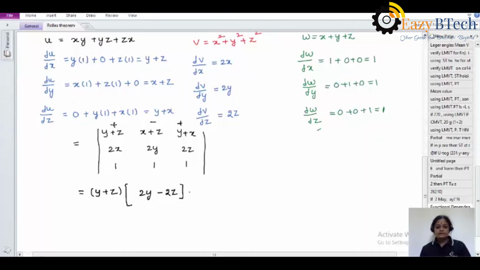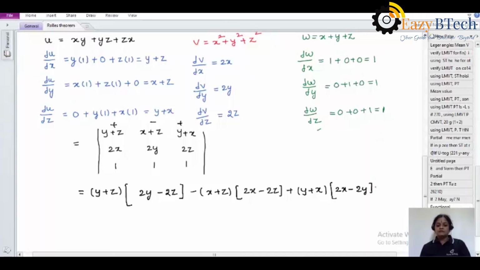And again, minus the second value, x plus z. Then eliminating this element's row and this column. For the remaining elements, applying AD minus BC. And plus y plus x. And again, a similar procedure, eliminating first row, third column. And that is 2x minus 2y.